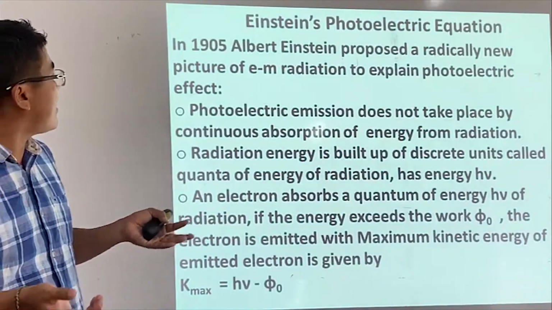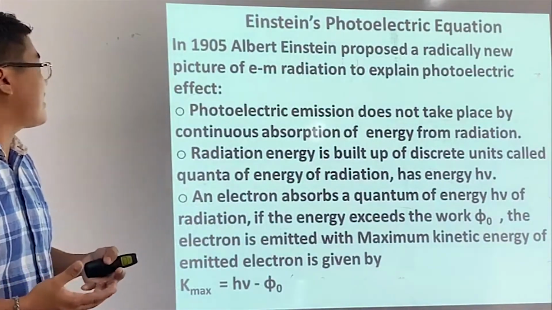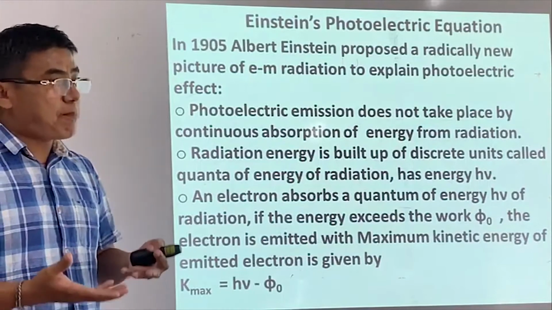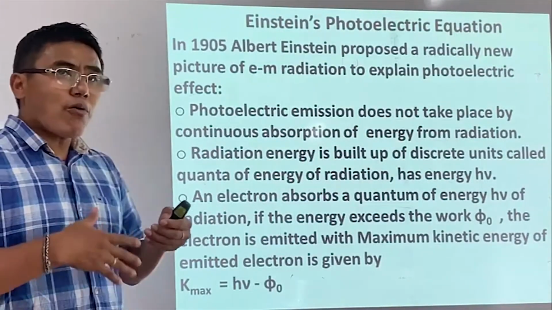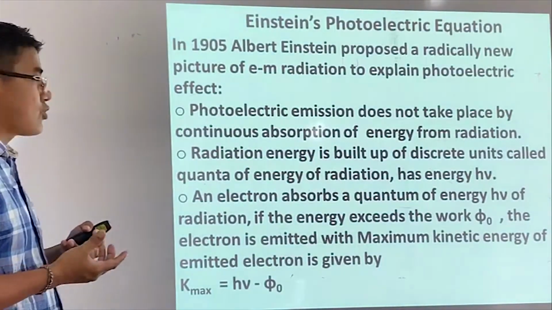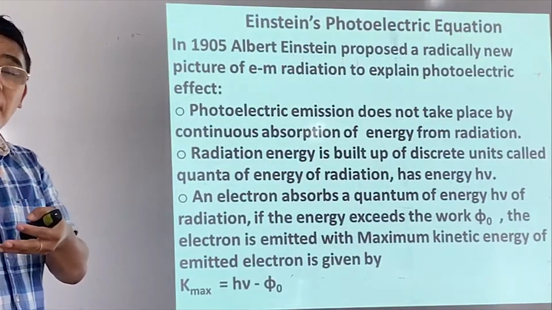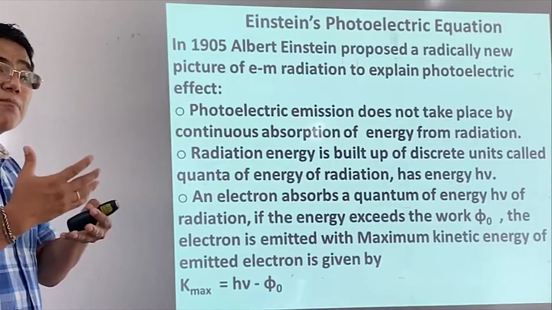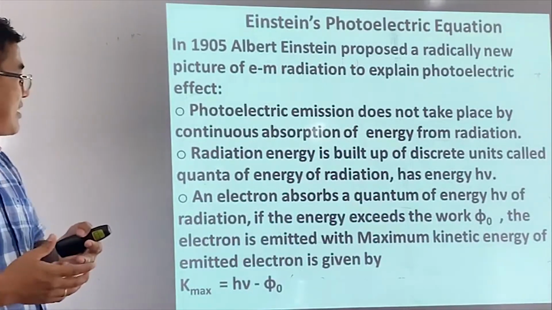So in 1905, Albert Einstein was able to explain the photoelectric effect. Now we will go through different observations and how he explained them using light as a particle, which we won't be able to explain using light as a wave, right?